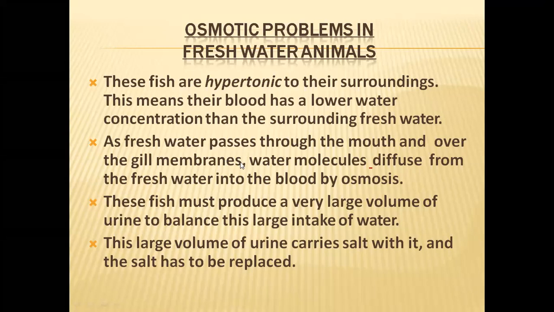To solve this problem, they have to lose that excess water in the form of urine. While they are losing that excess water, they also lose some salts in the form of urine. So they are gaining a lot of water into their bodies, and while urinating that excess water, they are also losing salt. Gaining water and losing salts is the biggest problem. So these are the two major problems that freshwater animals encounter.